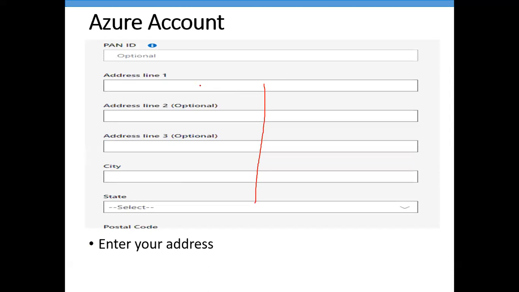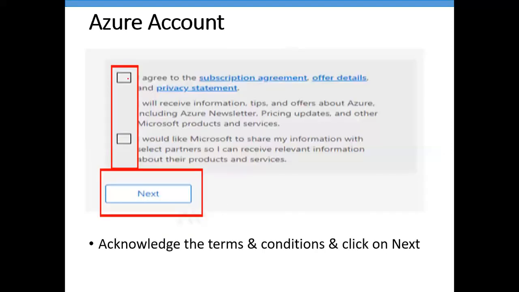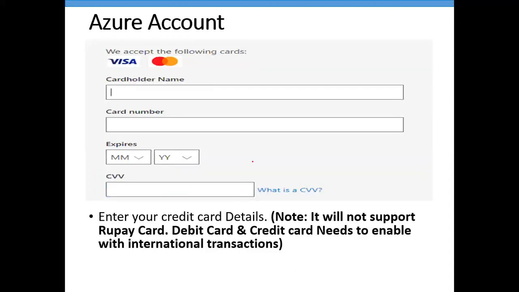So first you need to enter address line 1. If your address is in line 2 and line 3, you can enter that here also. City, state, postal code. Then you can check the terms and conditions and click on next. Once you click on next, here you need to enter your card details.